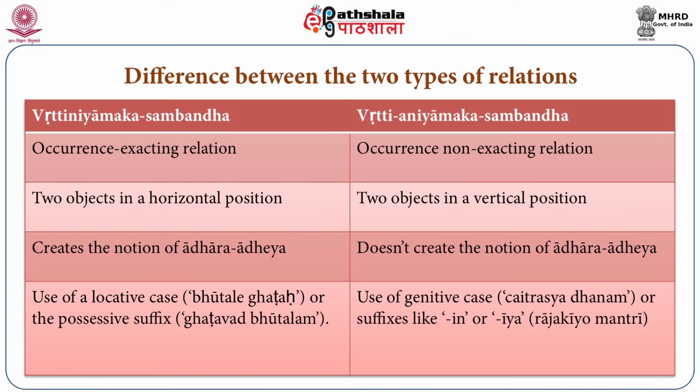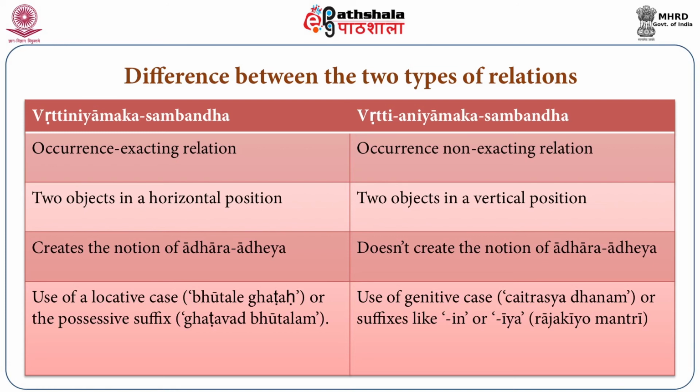If two objects are present in a vertical position where one is pointing to another, then in that case there will be a vritti niyamak sambandha.